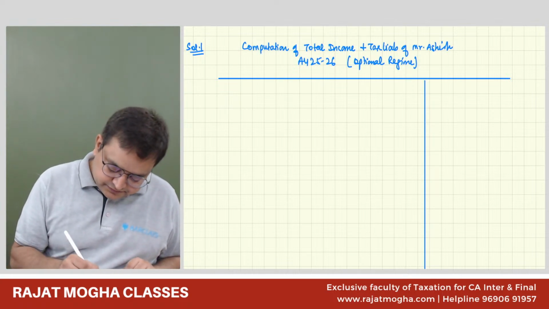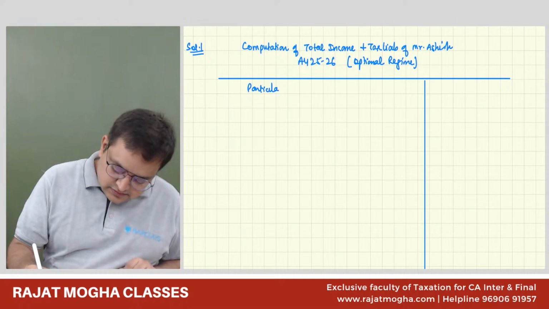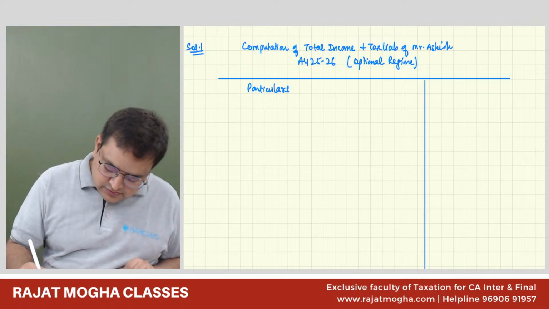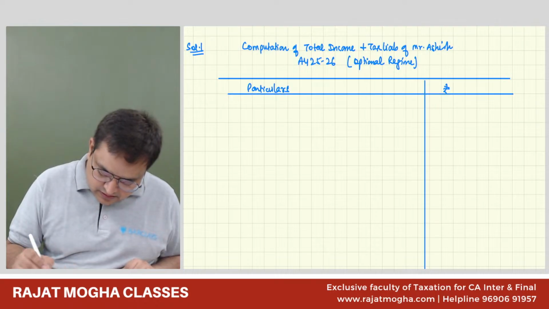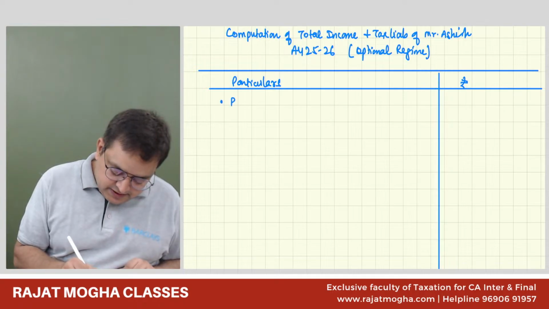Okay. So we have particulars, rupees. So we have income from PGBP.